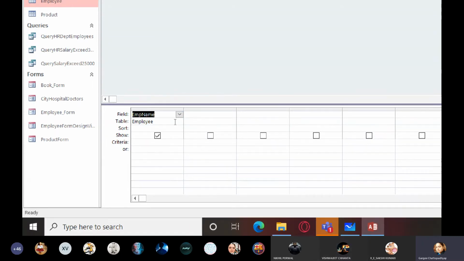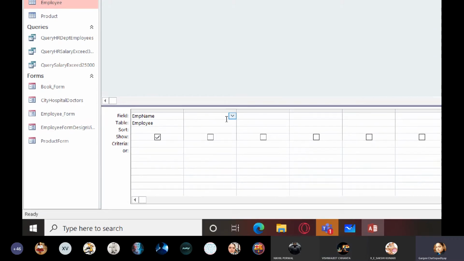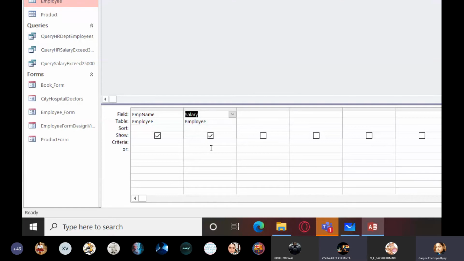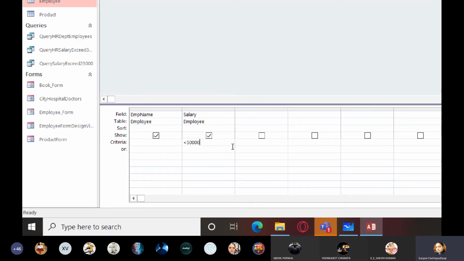So employee name you will be displaying, then next field to be displayed is Salary, ma'am. Yes, very good. Now next. Ma'am, criteria. Yes. So criteria is applied on which field? One is on salary, that is less than 50,000. Very good. And the other criteria is people who work in the sales department.